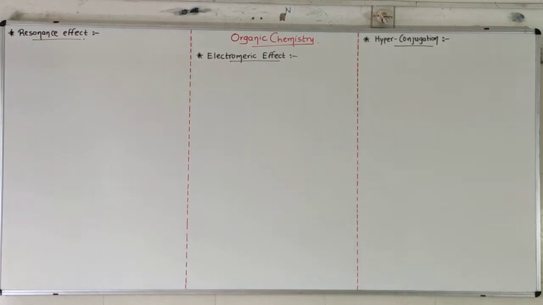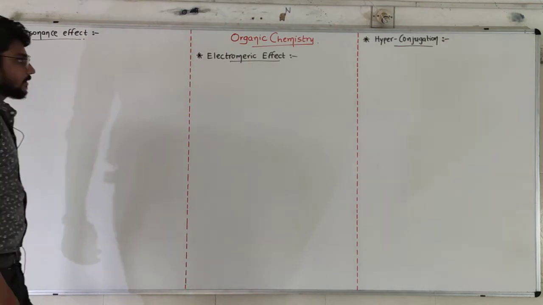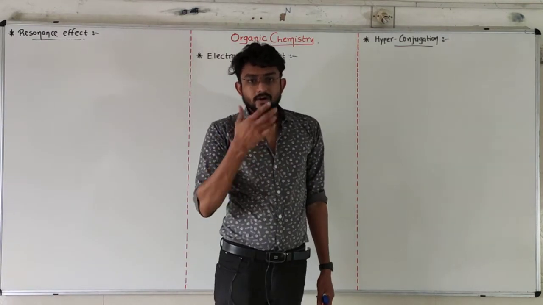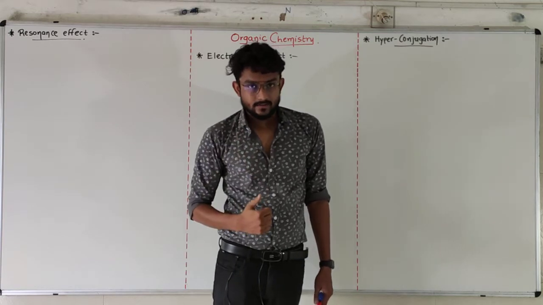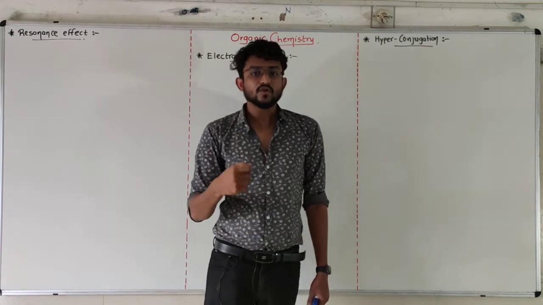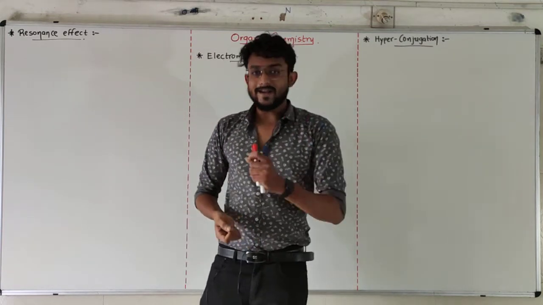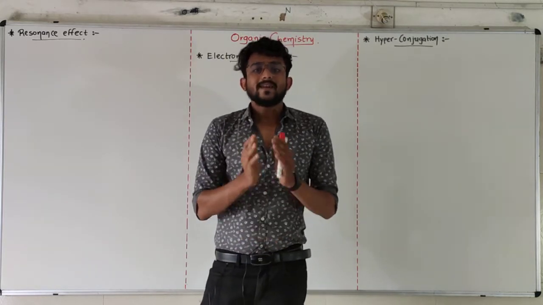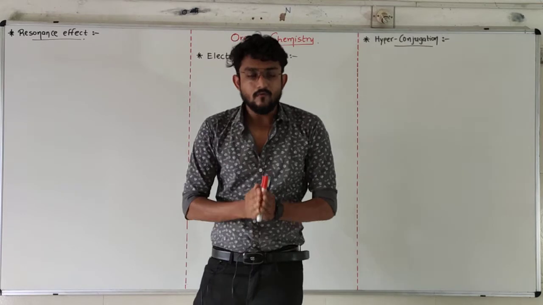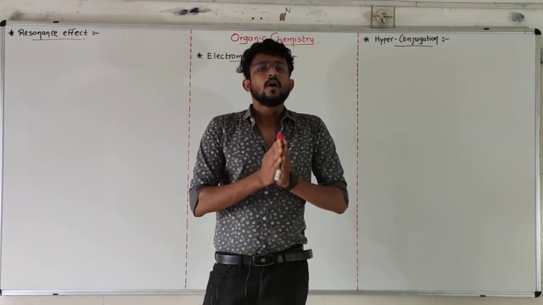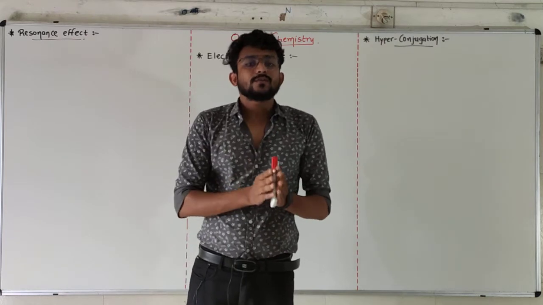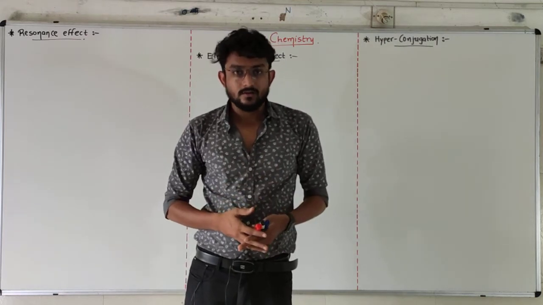Good morning, students. In the previous lecture, we discussed two of the electron transfer effects. The first one is the inductive effect. We discussed the positive inductive effect and the negative inductive effect. After that, we discussed resonance structure. What is resonance structure? What is resonance energy? And what are the rules for resonance structure?